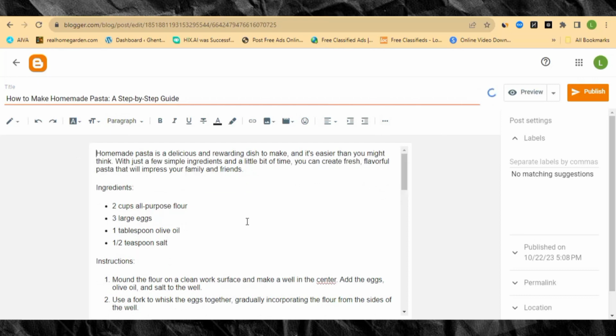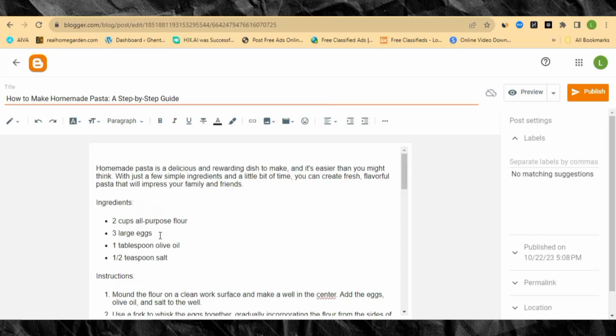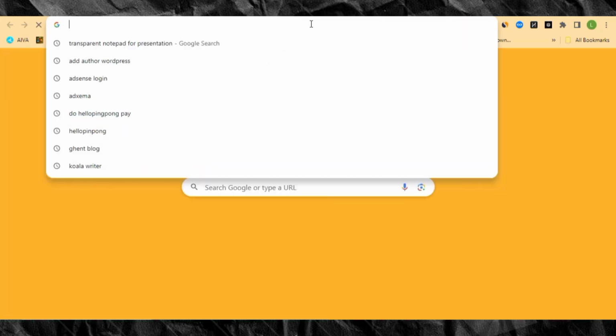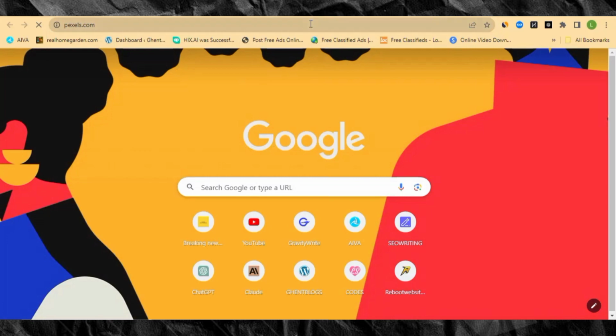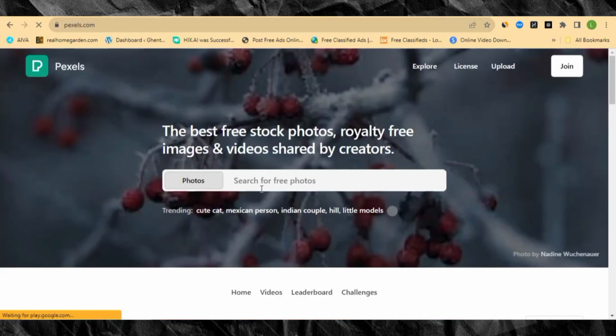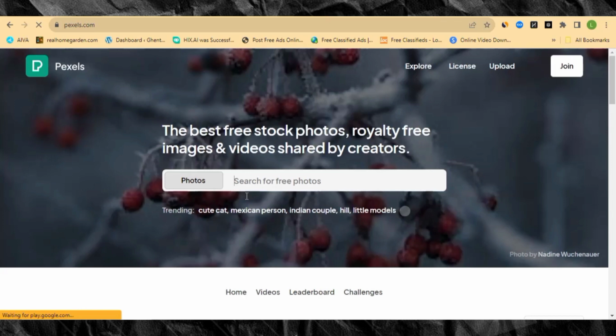So how do I get images over here? You can use Google Bard itself to generate an image, or you go to any image generating site like Puzzles and the rest. So let's go to Puzzles and let me search for an image of pasta. So let's go to puzzles.com over here. This is puzzles.com. Over here you can get free stock images to use, right? So I'm going to search that word over here, that is pasta, and then let me see if I can get some free stock images over there.